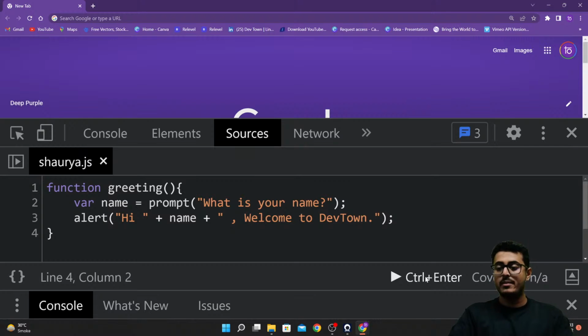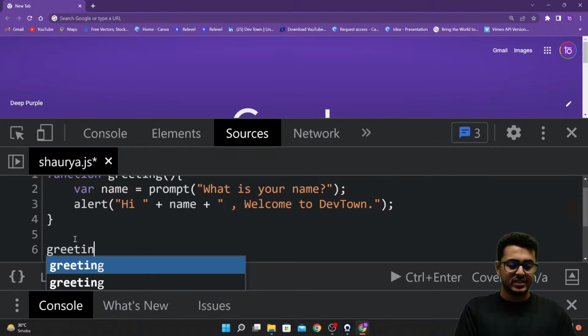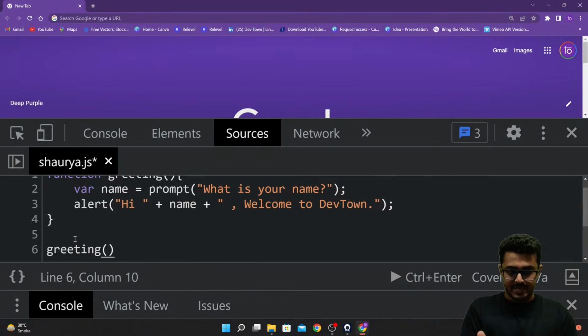So to be able to do that, we want you guys to call this function. Calling the function is very simple. Write the name of the function itself: greeting, then parenthesis, semicolon. As simple as that. Greeting, parenthesis, semicolon.